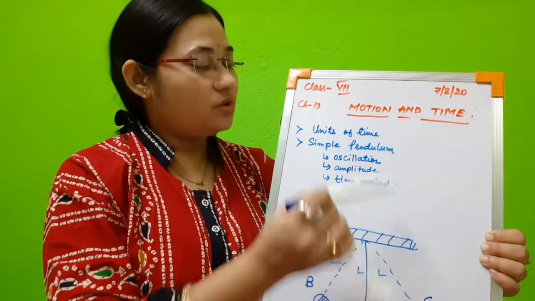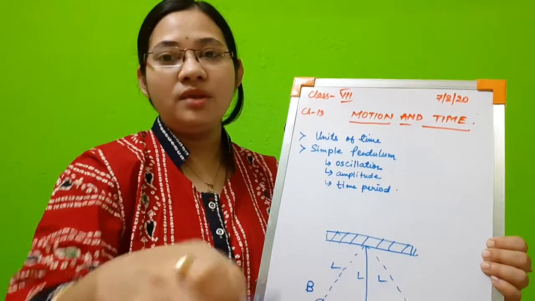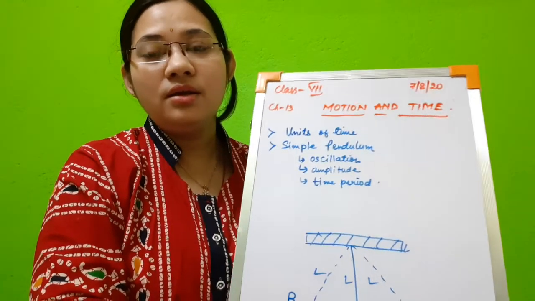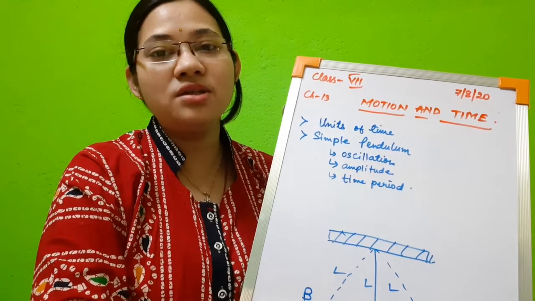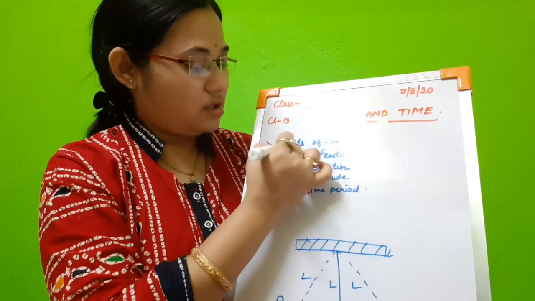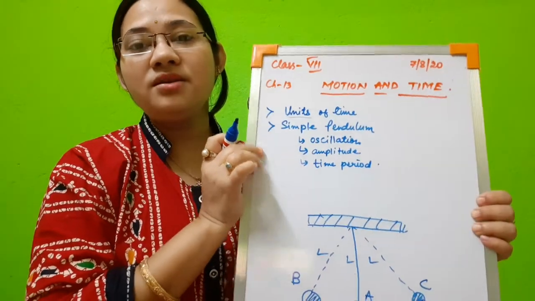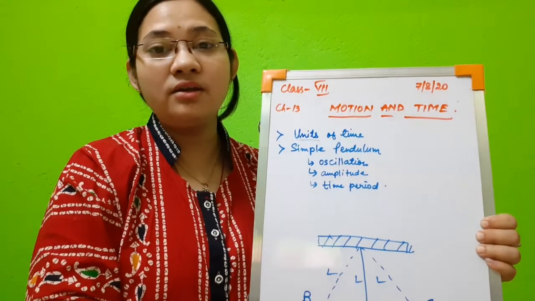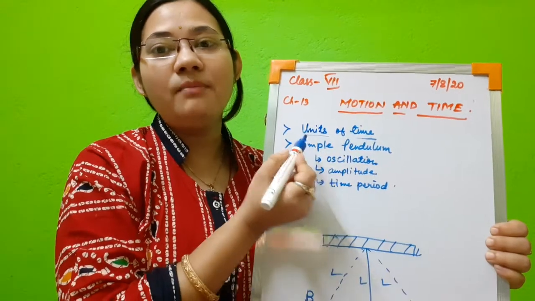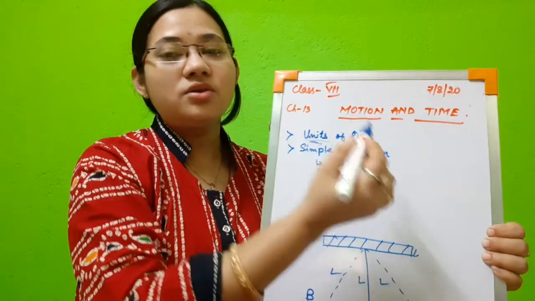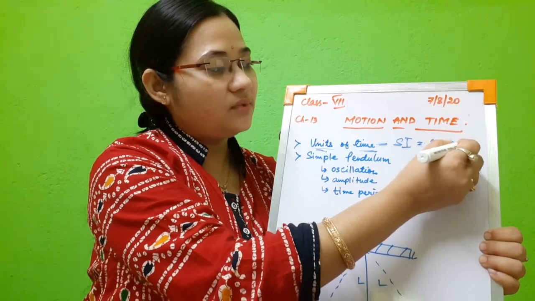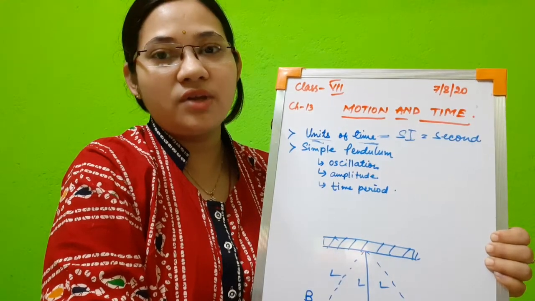Okay, now units of time. Let us start with units of time. You already know that there are units for any physical measurement. If you want to measure any physical quantity, then we have to measure it in terms of a unit. So what is a unit? A unit is something used to measure a physical quantity. Here the physical quantity is time. So how are we going to measure time? With the help of some units. The SI unit for time is second.